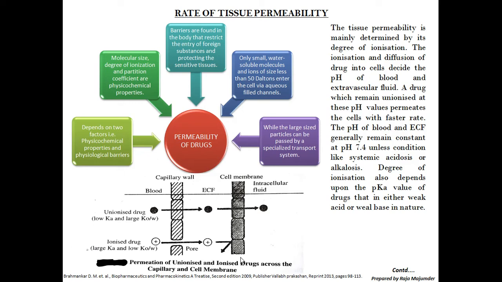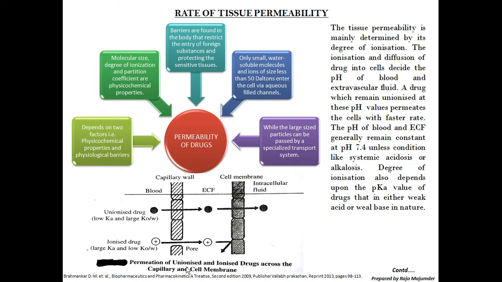We also know that whenever there is an ionic form, the cell wall or capillary wall will not be permeated easily. The cell membrane also is not permeated easily. But due to the presence of some pores, ionized drug can also enter the extracellular fluid. But it will be retarded from entering the intracellular fluid by the membrane due to its ionic form. But those that are unionized can easily cross, and if they have a lipophilic-hydrophilic balance, which is also determined by the partition coefficient, they can easily cross the barrier and become available in the intracellular fluid to show their activity.